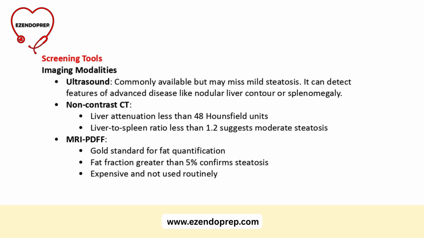Non-contrast CT can be more specific. If the liver attenuation drops to 48 Hounsfield units or less, or the liver to spleen ratio is under 1.2, that supports moderate steatosis. And then there's MRI-PDFF, which is the gold standard for quantifying hepatic fat. Anything over 5% fat fraction qualifies, but it's expensive, so we don't use it for routine screening.